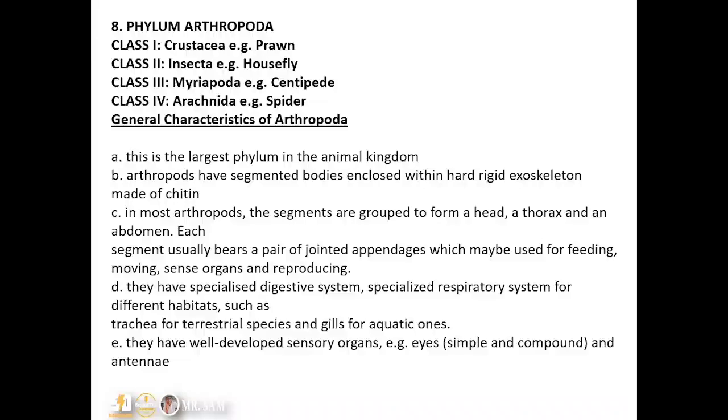Now we have the 8th phylum, which is phylum Arthropoda, one of the largest, if not the largest, in the animal kingdom. We have class Crustacea, which includes the prawns. We have class Insecta, which includes the housefly, that's the insects. We have class Myriapoda, which includes the centipede and the millipede. Then we also have class Arachnida, which includes the spider and even the scorpion. So let's look at the general characteristics of the arthropoda.